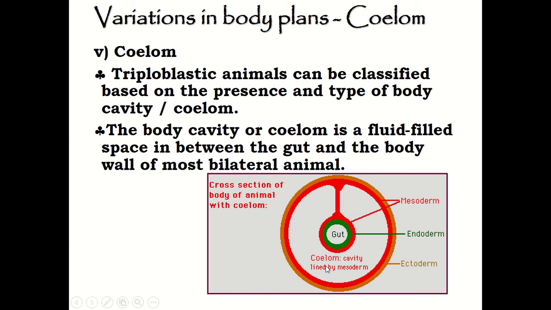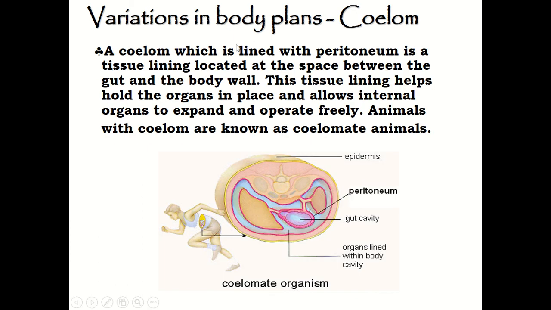As you can see here, this is the coelom or the body cavity that you can find between these two mesoderm. A coelom, which is lined with peritoneum in humans, is a tissue lining located at the space between the gut and the body wall. This tissue lining helps to hold our important organs in place, and it also gives the internal organs space to expand, such as our lungs, and helps our important organs to operate freely.